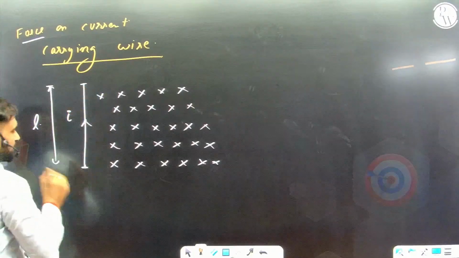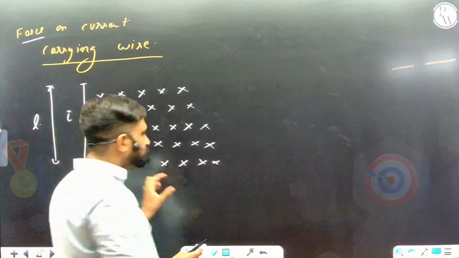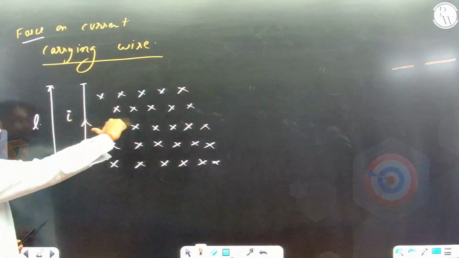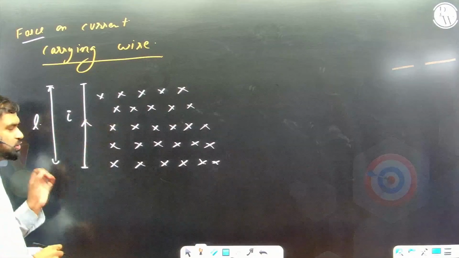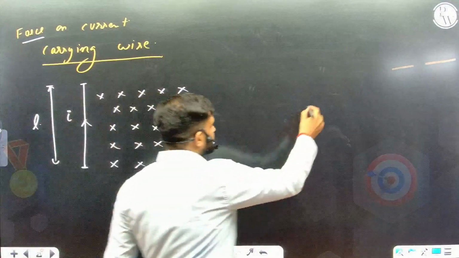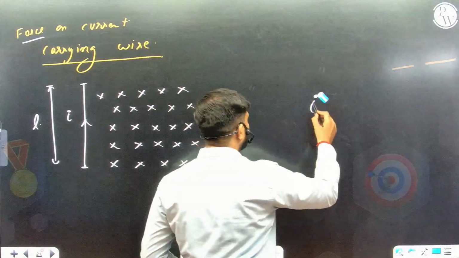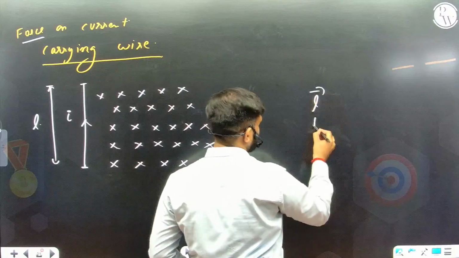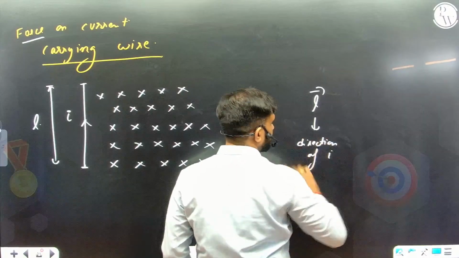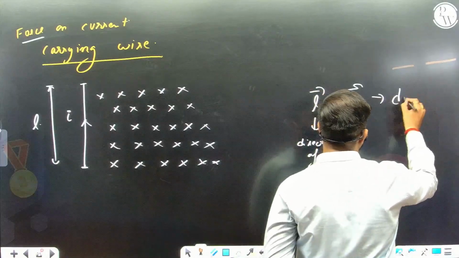Only the charge is moving along the wire. Tell me, if I consider the current as a positive charge, is it moving upwards? Yes, it's moving upwards. Magnetic field is into the plane, so what will be the direction of force? Leftwards. The direction of the force will be given by the direction of current and the magnetic field. I is a scalar quantity, so I need the vector L in the direction of I. Just remember, L is in the direction of I, and do the cross product. This gives the direction of force.